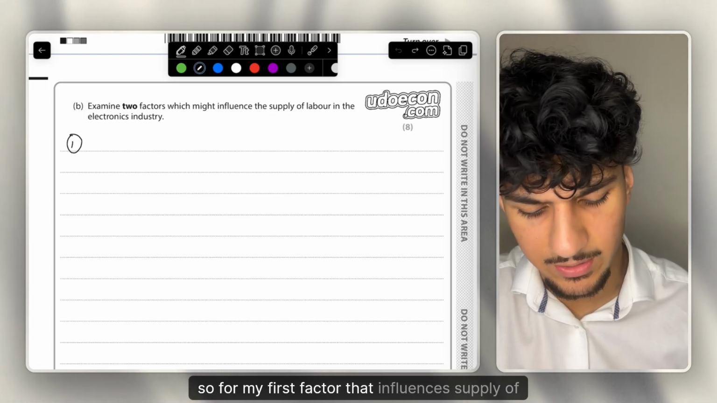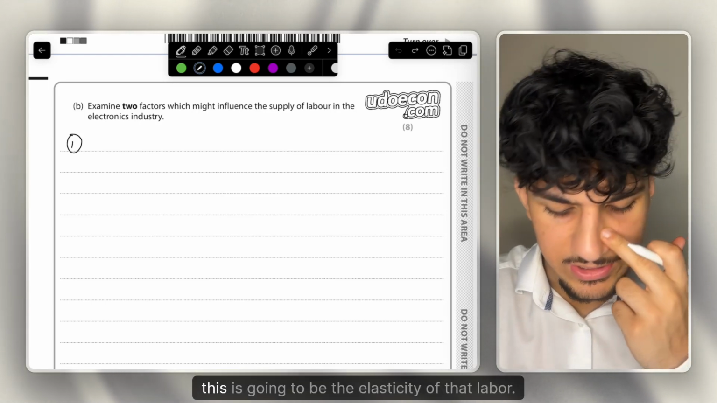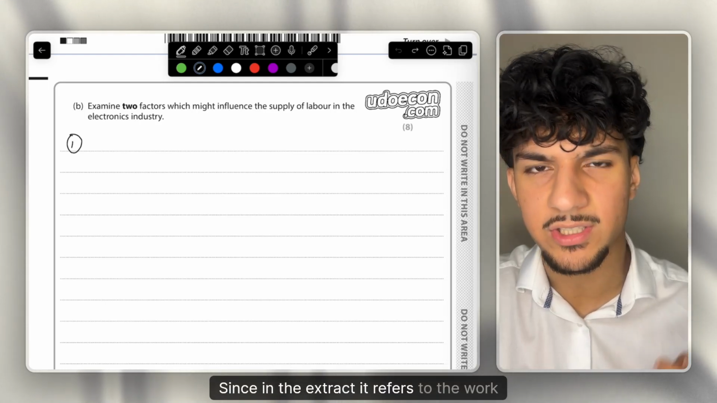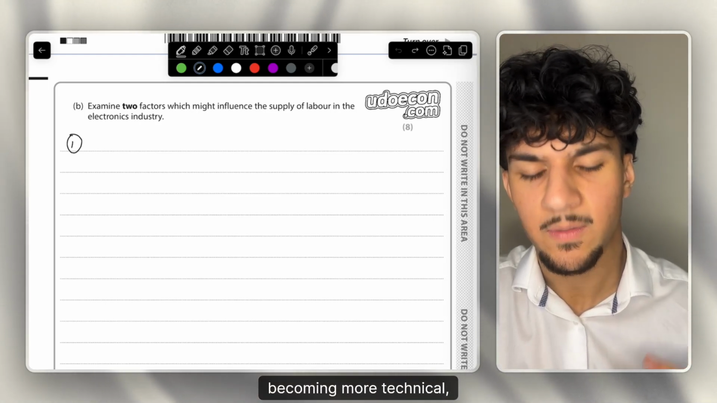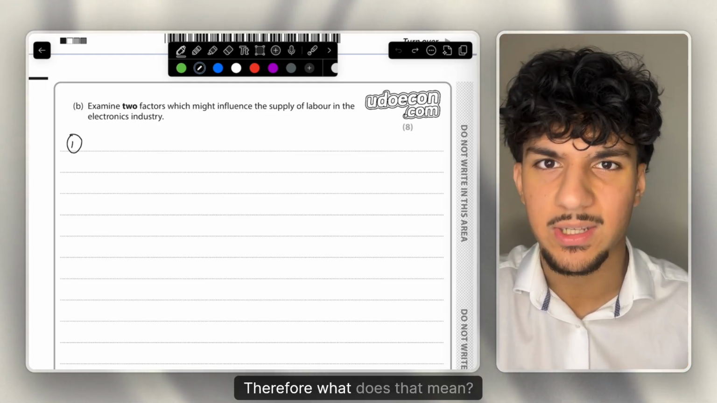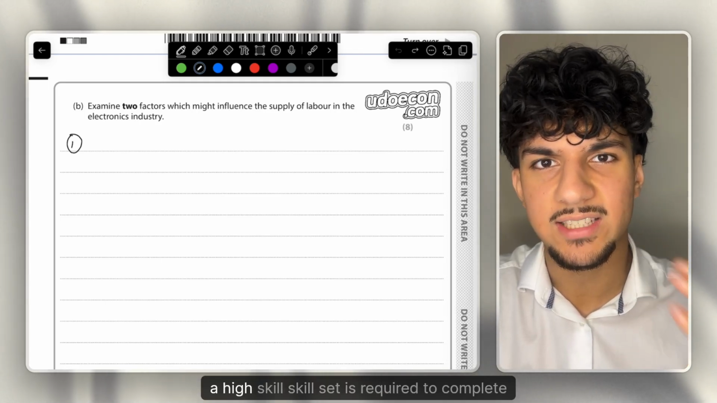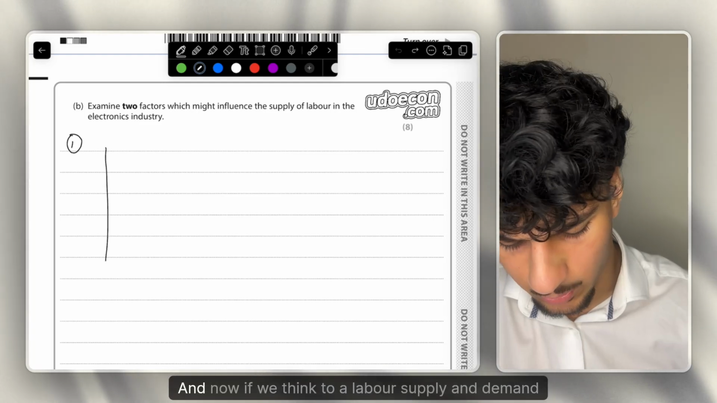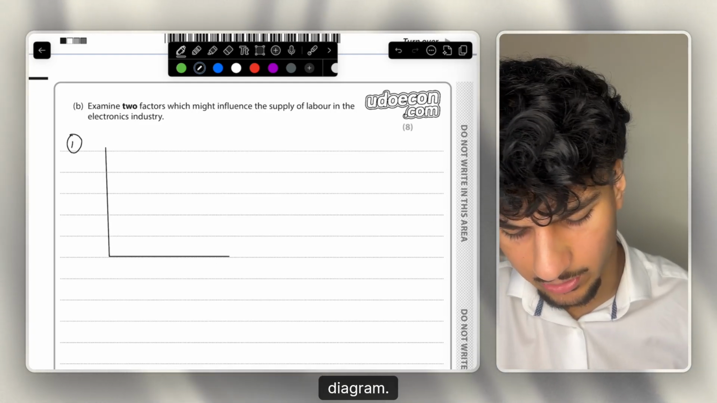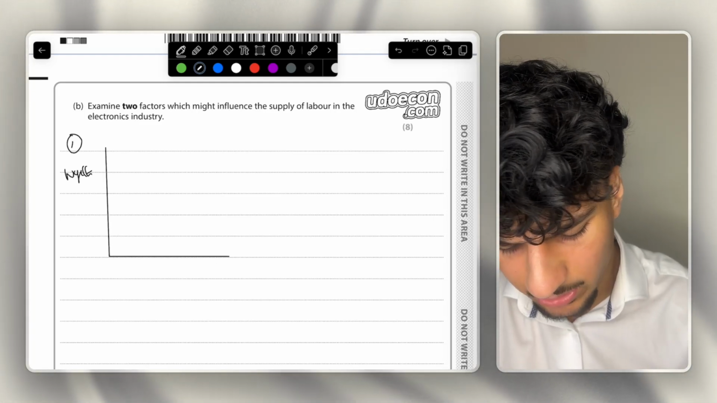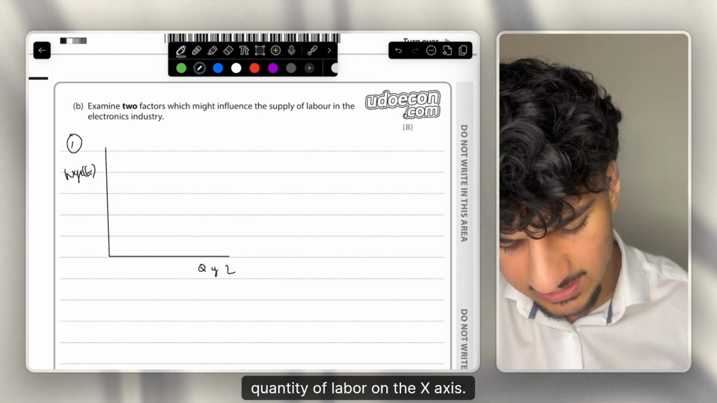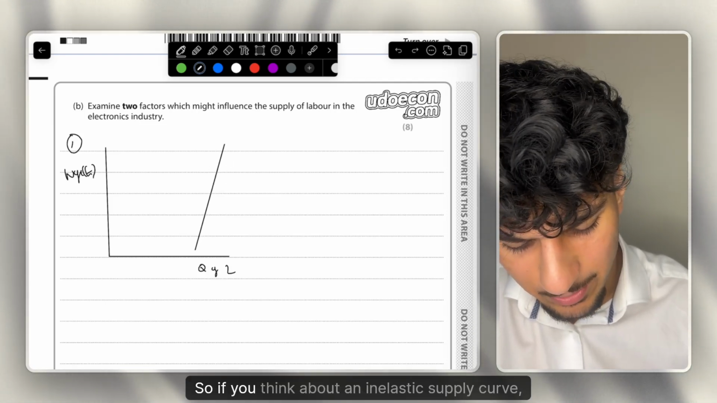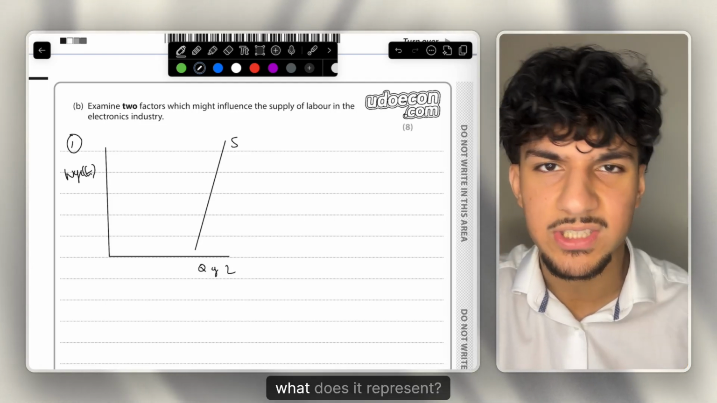So for my first factor that influences supply of labour, this is going to be the elasticity of that labour, since in the extract it refers to the work becoming more technical, more complex. Therefore, what does that mean? It means that a high skill set is required to complete this role. And now, if we think to a labour supply and demand diagram, so wages on the y-axis, quantity of labour on the x-axis, if we think about a supply curve, sorry, I can't draw a supply curve. So if you think about an inelastic supply curve, what does it represent?